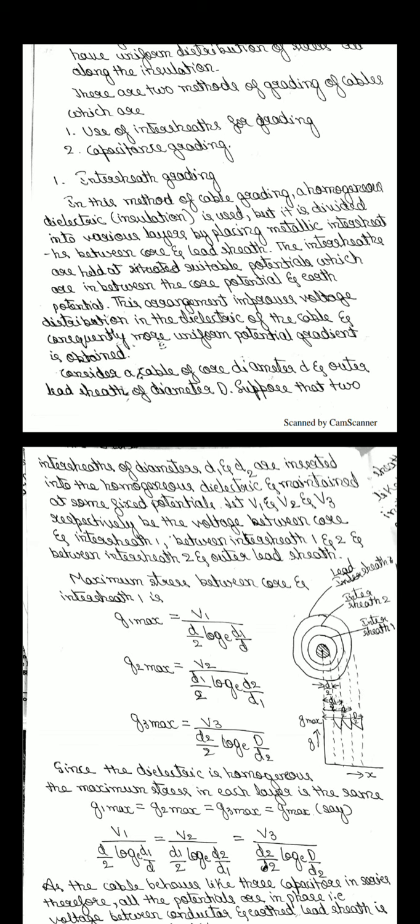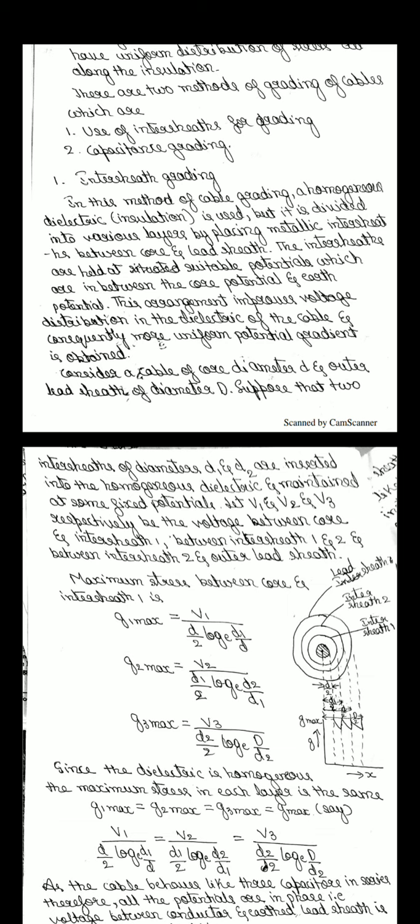The core diameter is small d and the lead sheath diameter is capital D, and the intersheath 1 and intersheath 2 diameters are small d1 and small d2. We have inserted them to maintain fixed potential, so we consider the voltages V1, V2, V3.